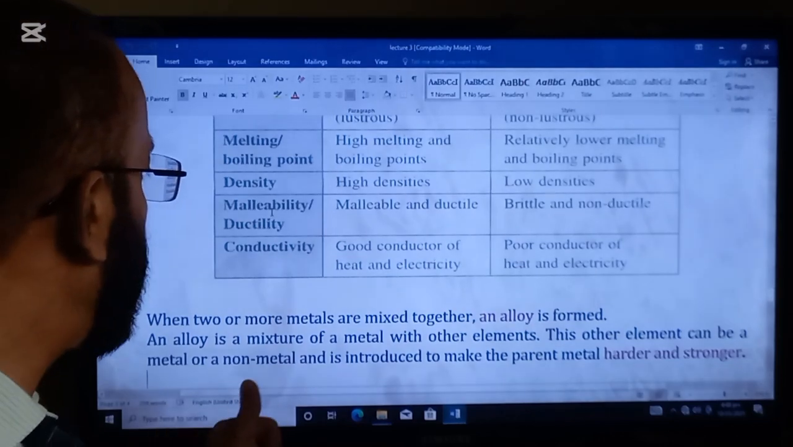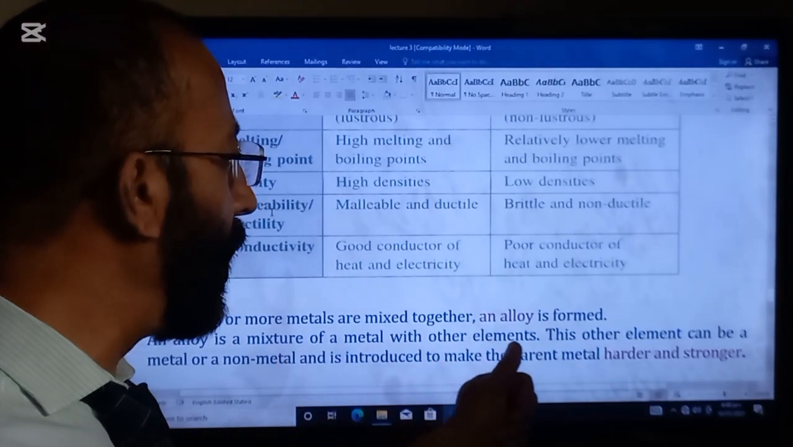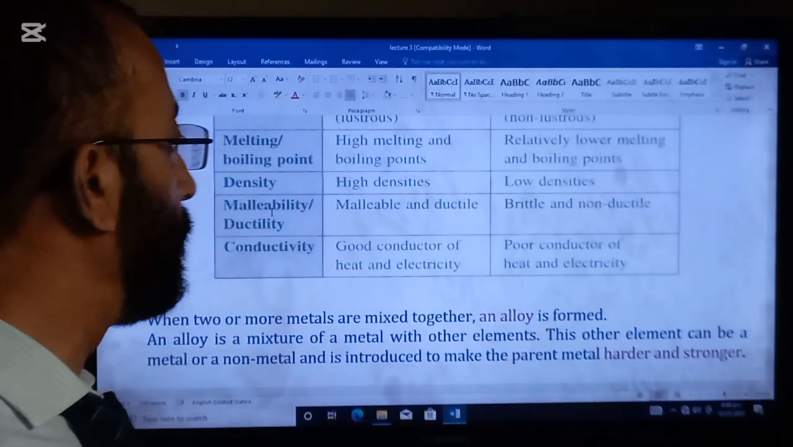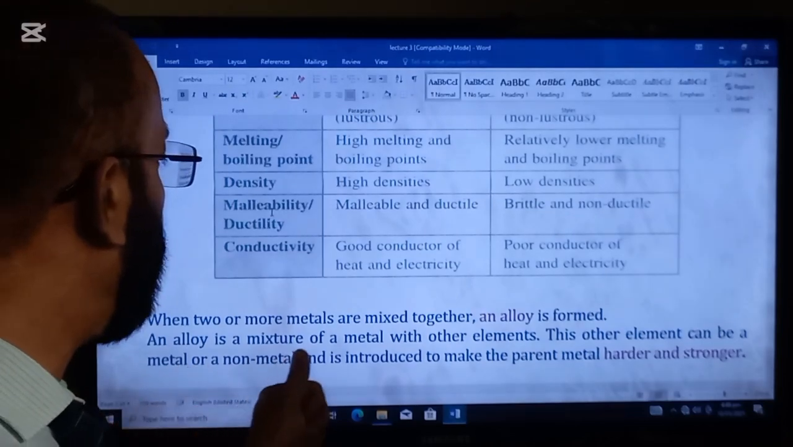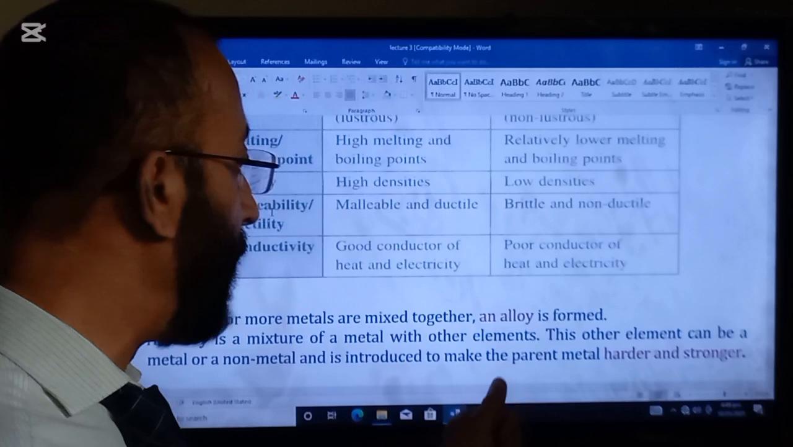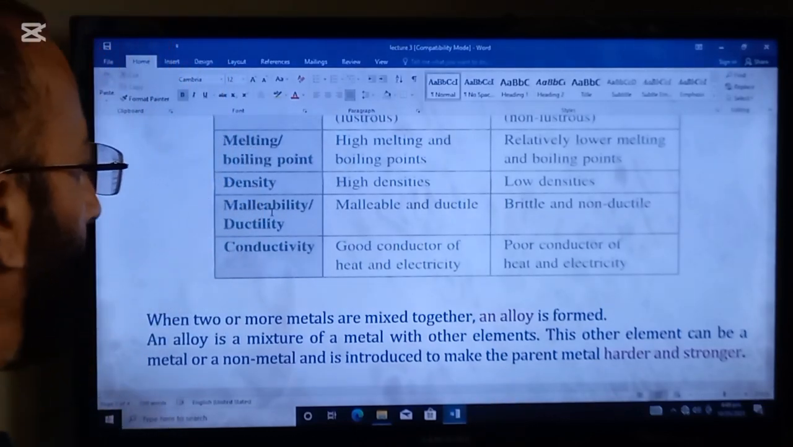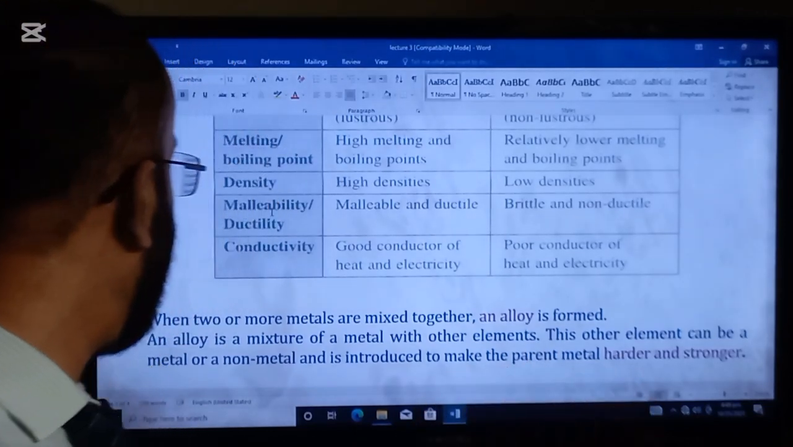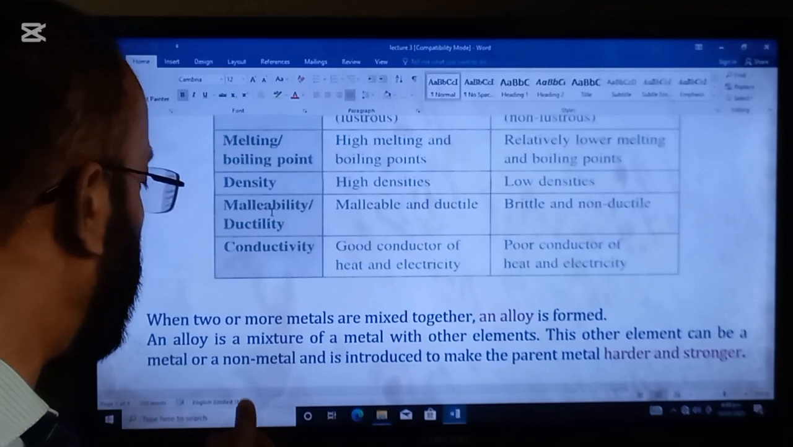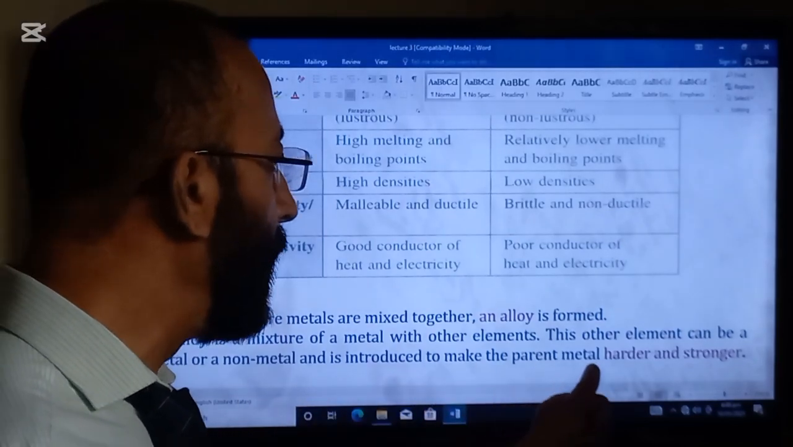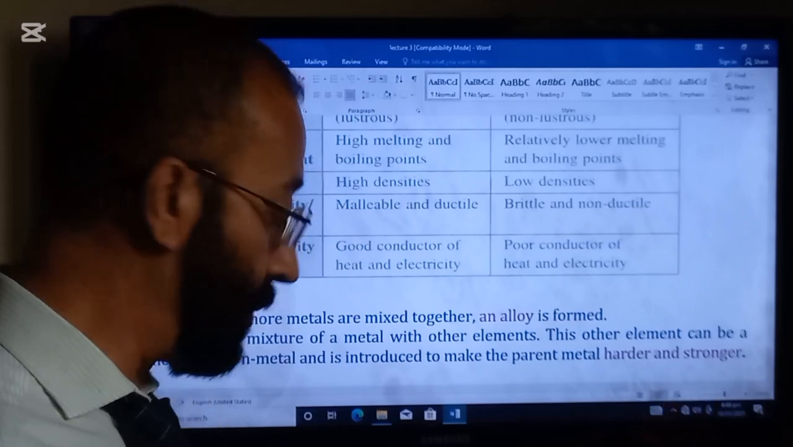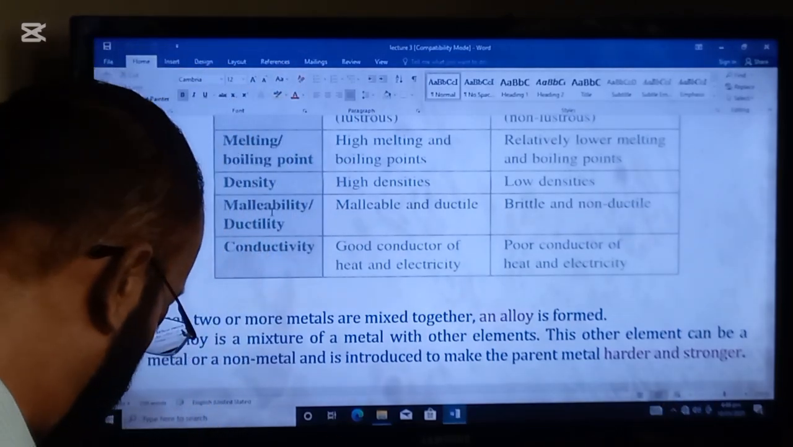When two or more metals are mixed together, an alloy is formed. An alloy is a mixture of a metal with other elements. This other element can be a metal or a non-metal and is introduced to make the parent metal harder and stronger. Very important points.